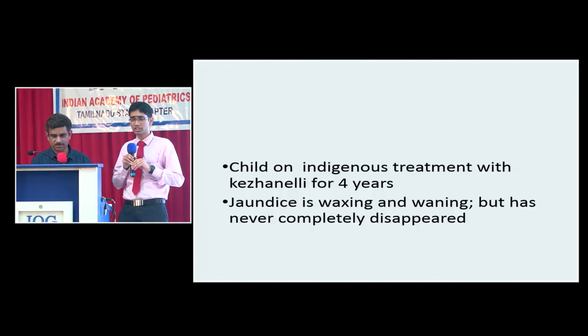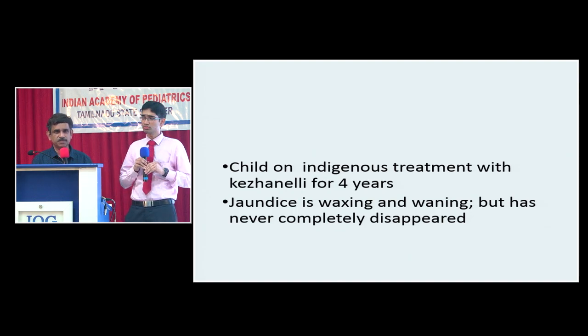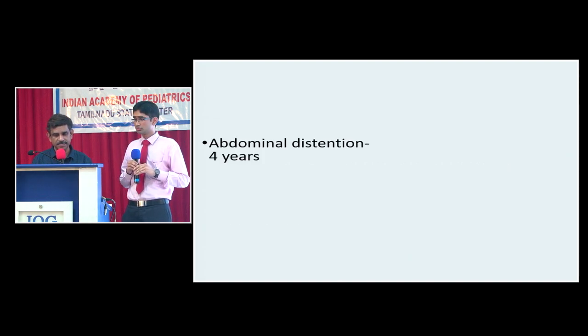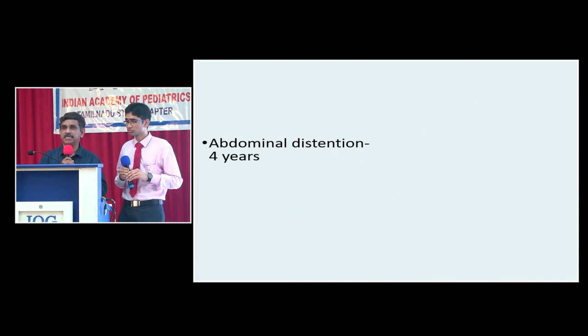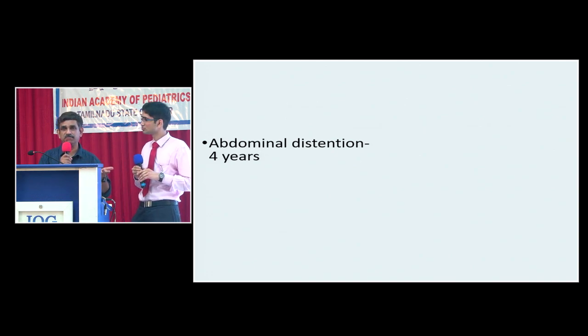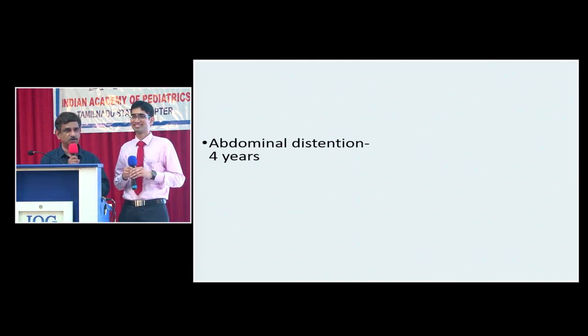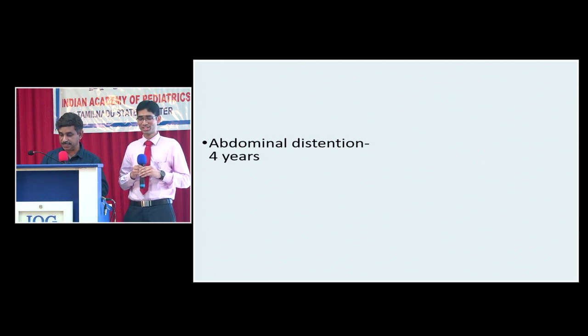The child was on indigenous treatment with Keezhar Nelli for 4 years. Jaundice is waxing and waning, but has never disappeared completely. That means for the past 4 years, he has continued to have jaundice. The child also had abdominal distension for the past 4 years. What are the causes of abdominal distension in children?